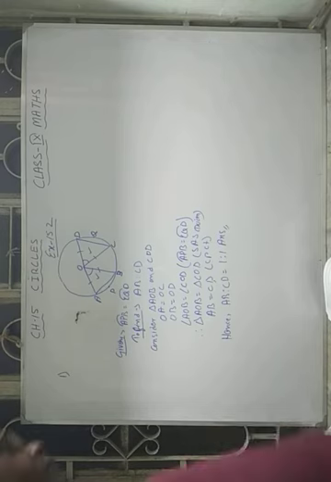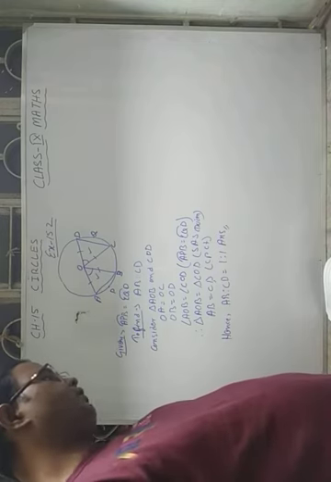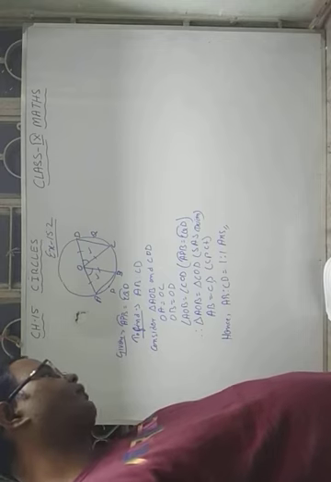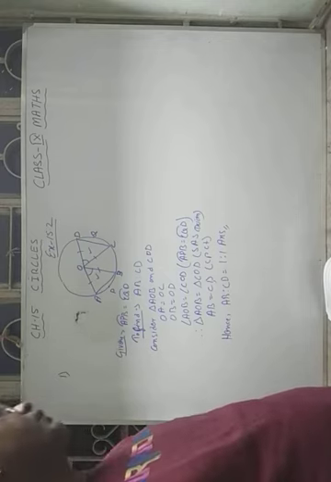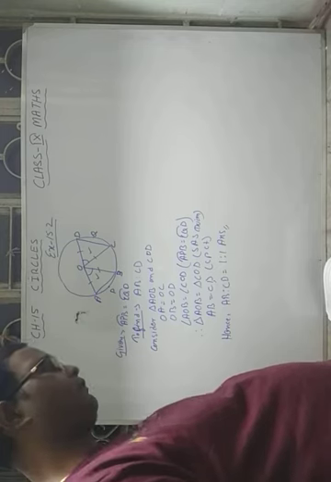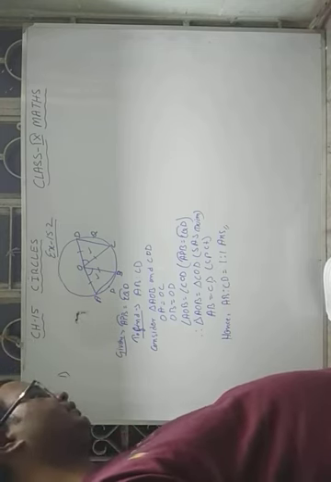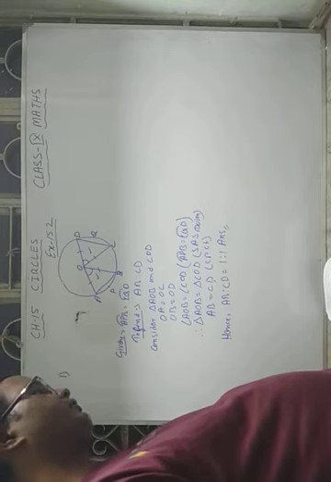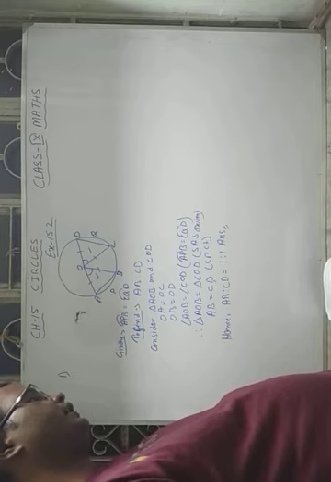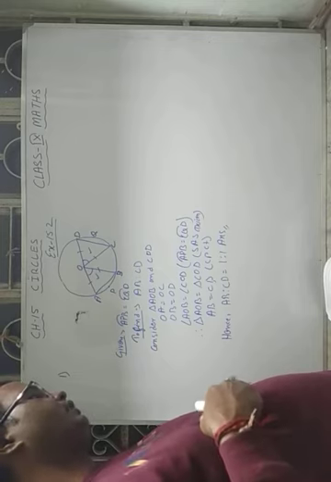So in this way you have to prove this. Now the last question I am going to solve in this exercise. Question number 4. In the adjoining figure, two chords AB and CD of a circle intersect at point P, and chord AB equals CD is given. You have to prove that arc AD is equal to arc CB. How will you prove? See this question. I will send the solution of these two questions in your WhatsApp group.